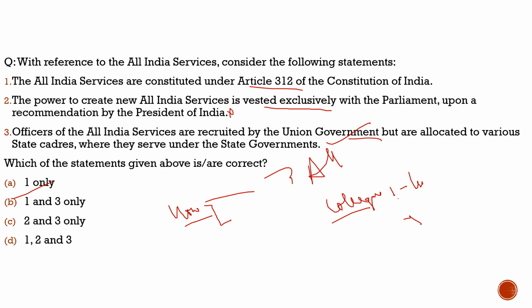So with respect to this, there is a need to overhaul this system. In 2015-16, the NJAC came in, but it did not go well with the judiciary, and they in a way made it unconstitutional. So here there is discussion about it. Even in the collegium system there is no transparency. So what could be the solution?